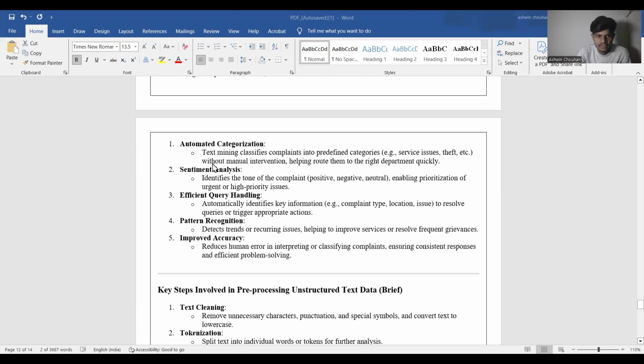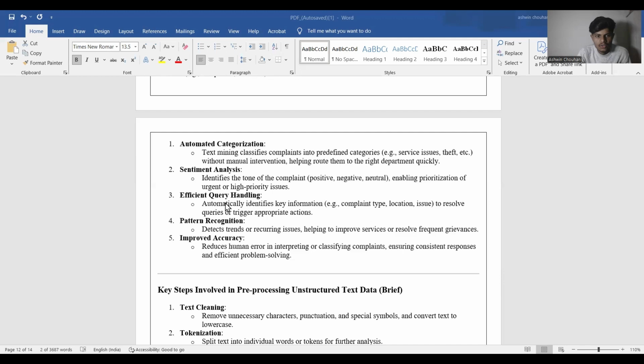Automated categorization: text mining classifies complaints into predefined categories, for example service issue, theft, etc., without manual intervention, helping route them to the right department quickly. Sentiment analysis identifies the tone of the complaint, positive, negative, neutral, enabling prioritizing of urgent or high priority issues.